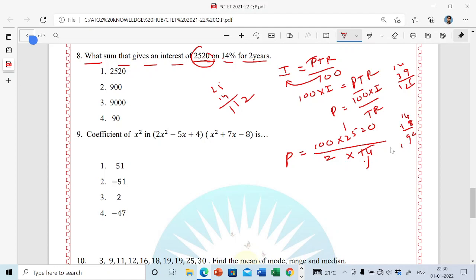Just I will check once again here. Just students wait 1 minute. Just I'll check whether the question is correct or not, the frame correct or not.